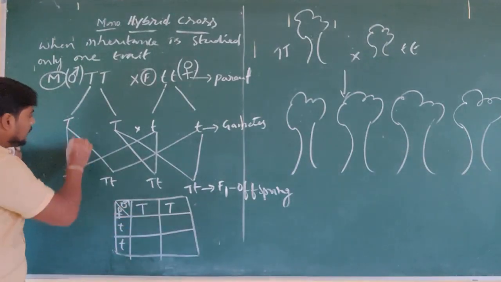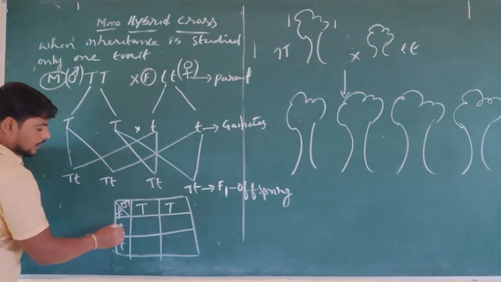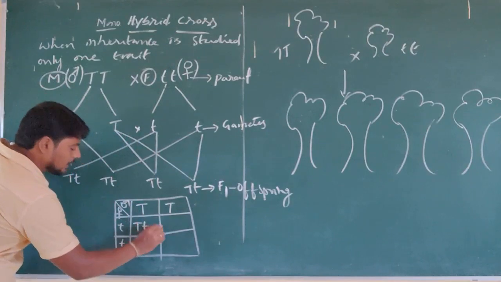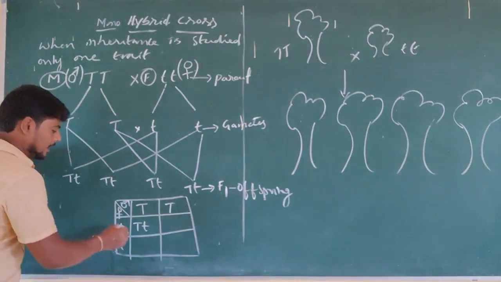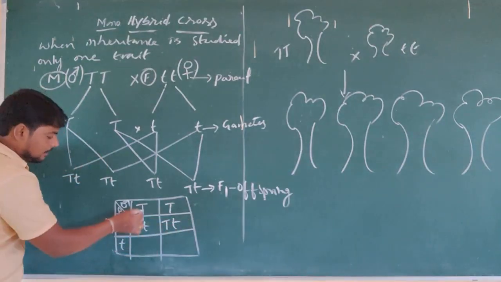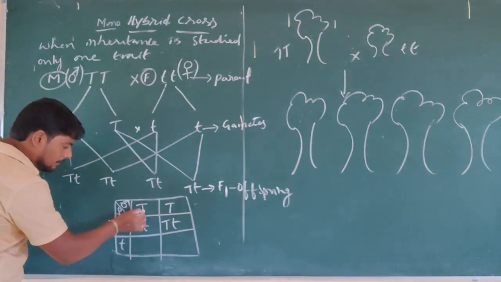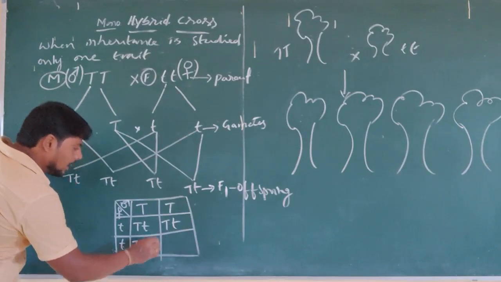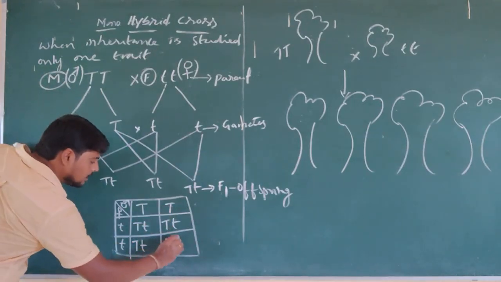Now same thing, how these two are crossed. These two get crossed and you can see the formation of capital T and small t. And same thing, this T and this T, capital T, small t. And same this and this, capital T, small t. And these two, capital T, small t.